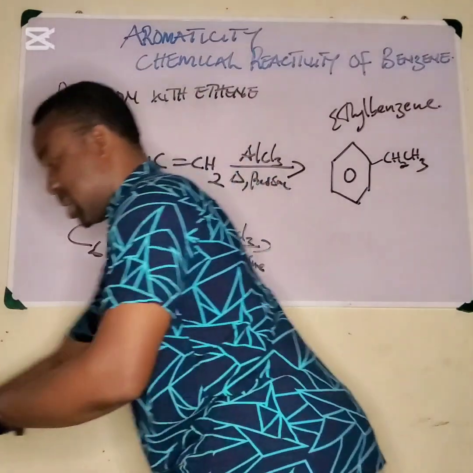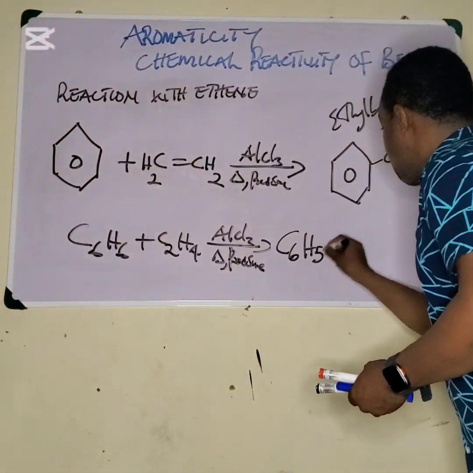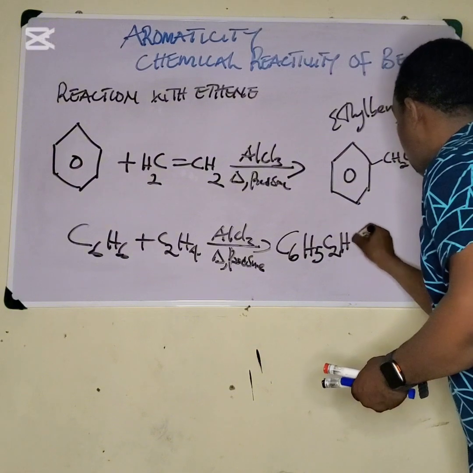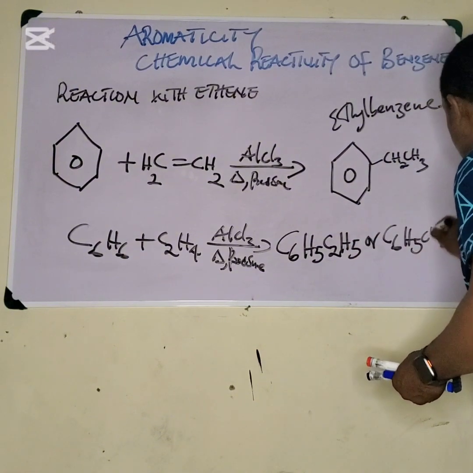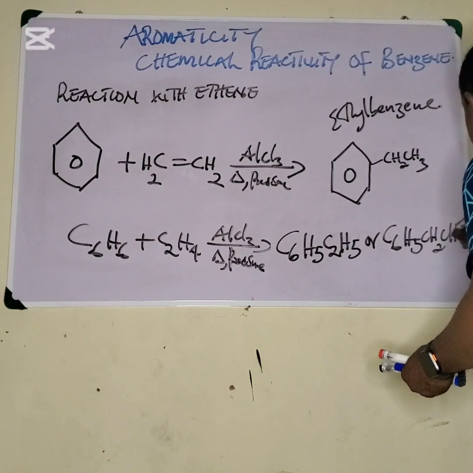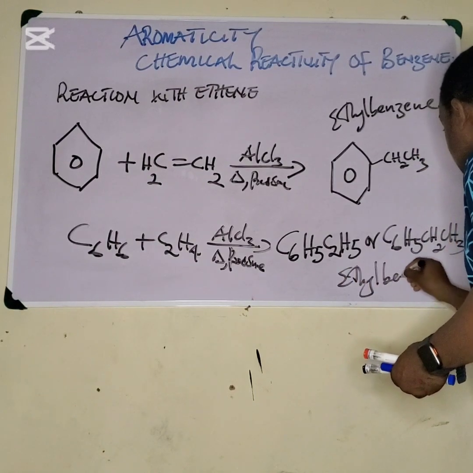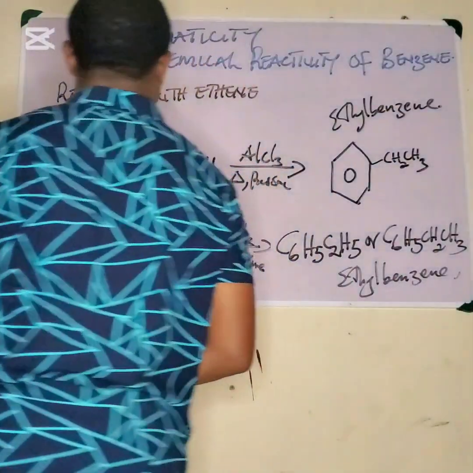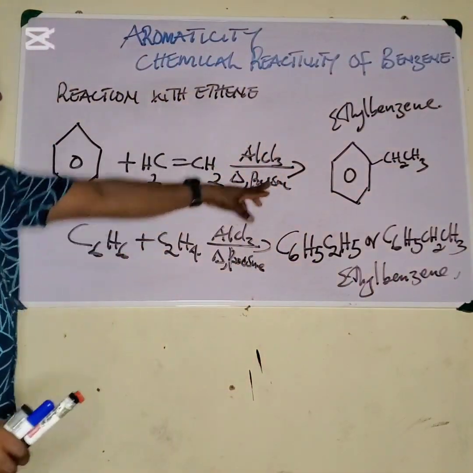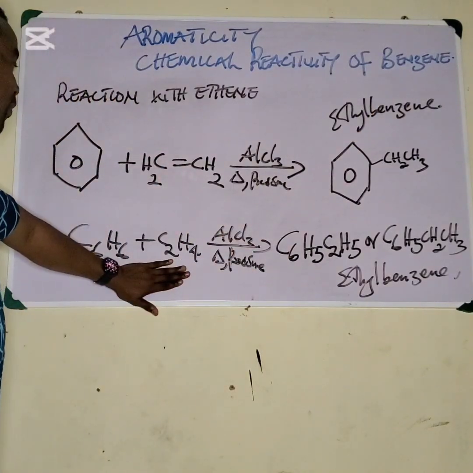C6H5, C2H5, or C6H5CH2CH3. It is still ethylbenzene. So this is the product of the reaction of benzene with ethene. We have ethylbenzene, and this is the collapsed structure for the reaction.